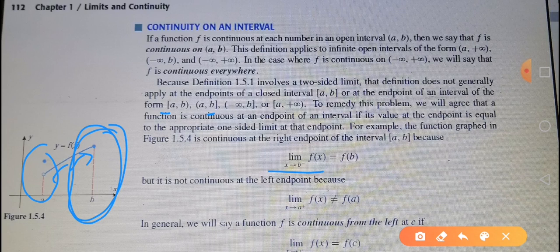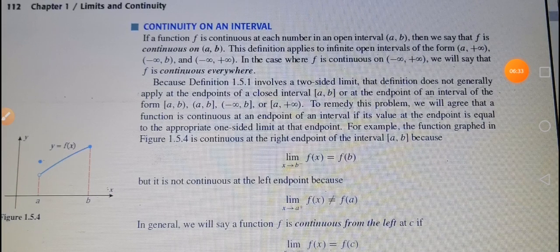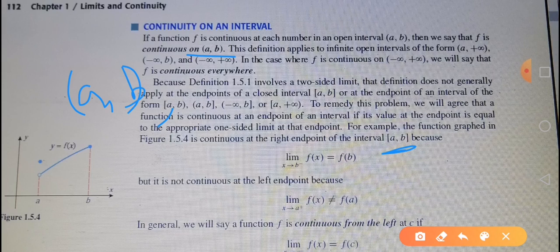So this is the case when we have closed intervals: in those cases we will find only one sided limit with the same condition. So a function f is continuous on the open interval a to b if it is continuous at every point of the open interval a to b, and a function is continuous on the closed interval a to b if, number 1, it is continuous on the open interval a to b. Then number 2, it is continuous at point x is equal to a, that is, the right hand side limit must be equal to the functional value at a, and it is continuous at x is equal to b, that is, the left hand side limit must be equal to the functional value at b.